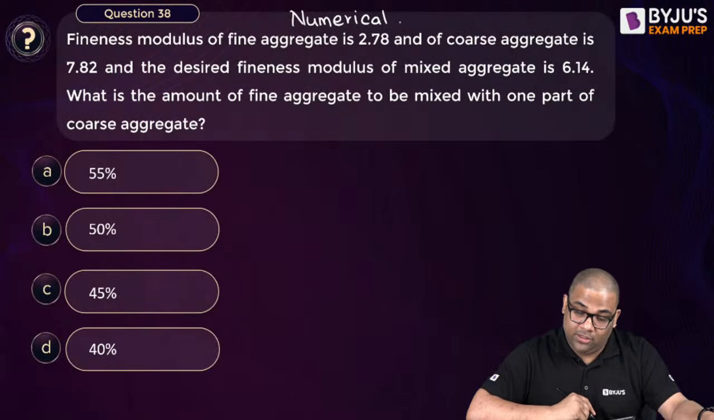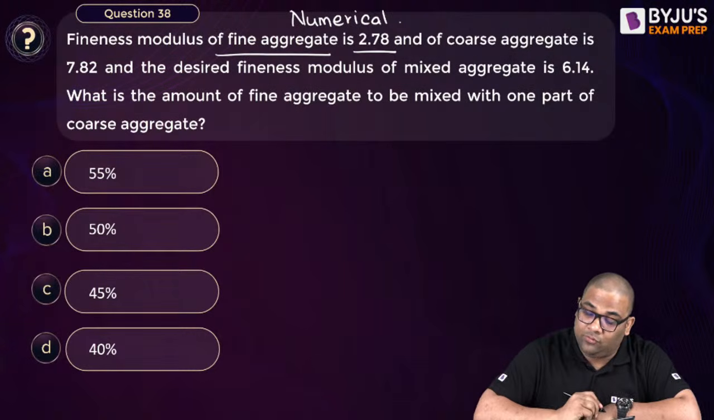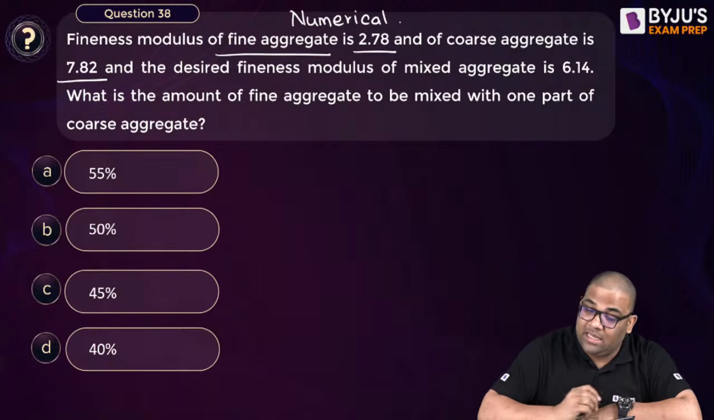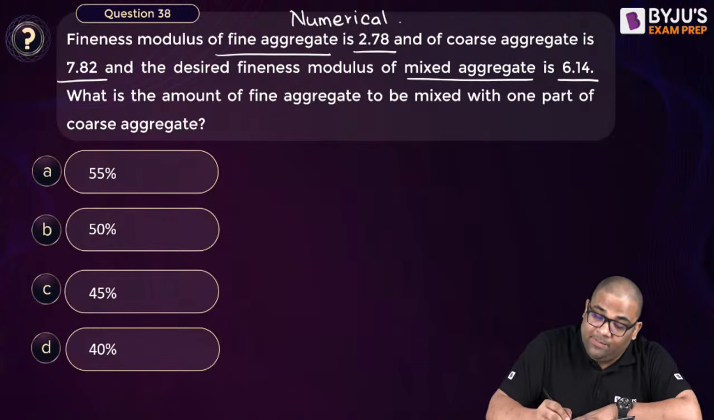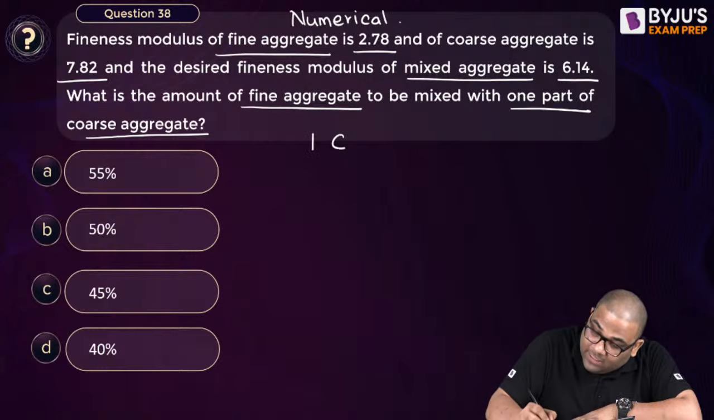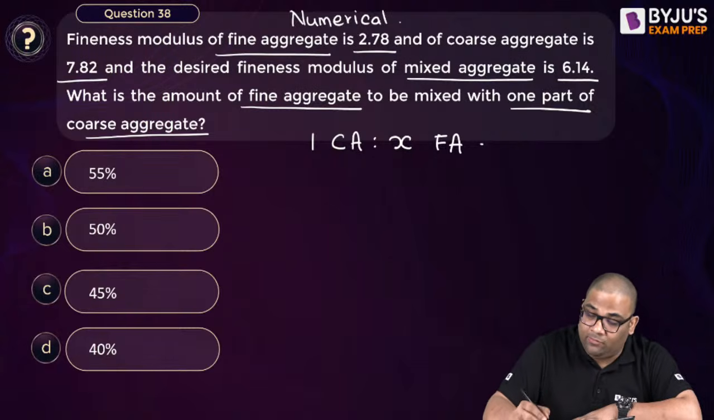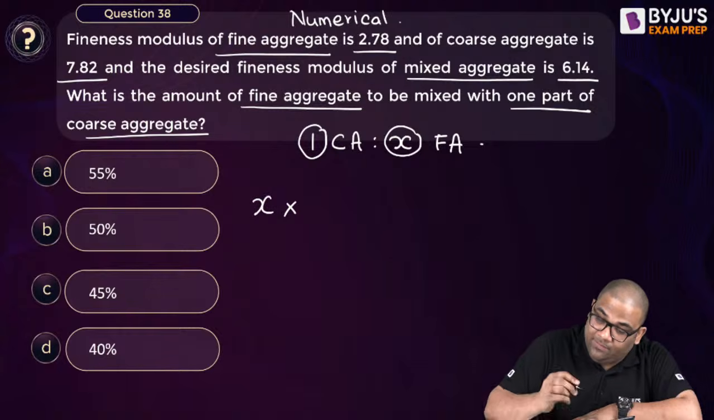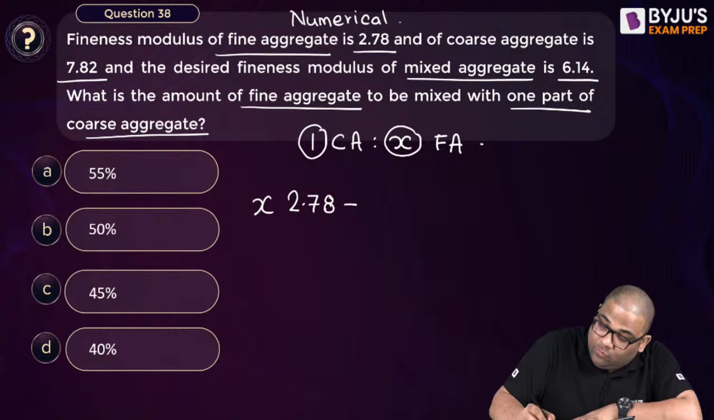Now let us solve another numerical. Here we have a fine aggregate which has a fineness modulus of 2.678 and a coarse aggregate which has a modulus of 7.52. Then they are mixed and the desired mixed aggregate modulus is 6.14. So what is asked? The amount of fine aggregate to be mixed with one part of coarse aggregate. Suppose X parts of fine aggregate. Let us make it X. So now fine aggregate is X, and the fineness modulus for that is 2.678, so multiply it. Then coarse aggregate is 1.